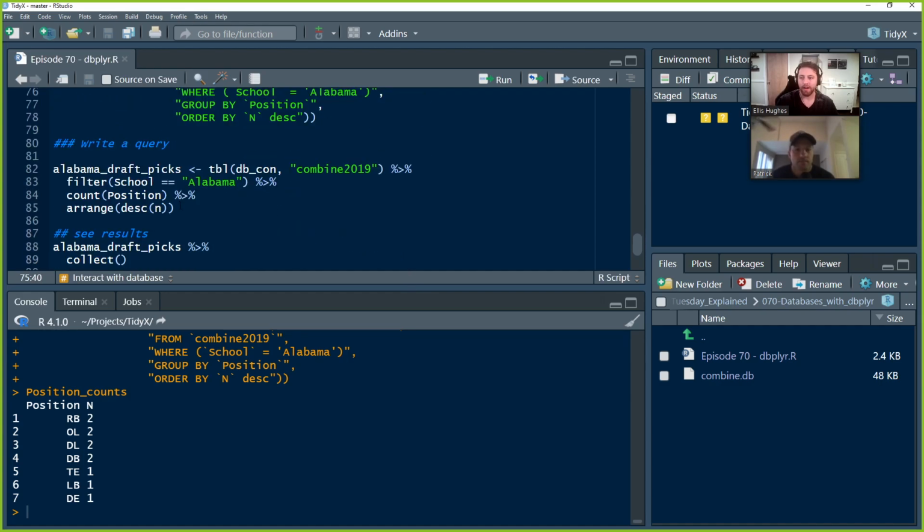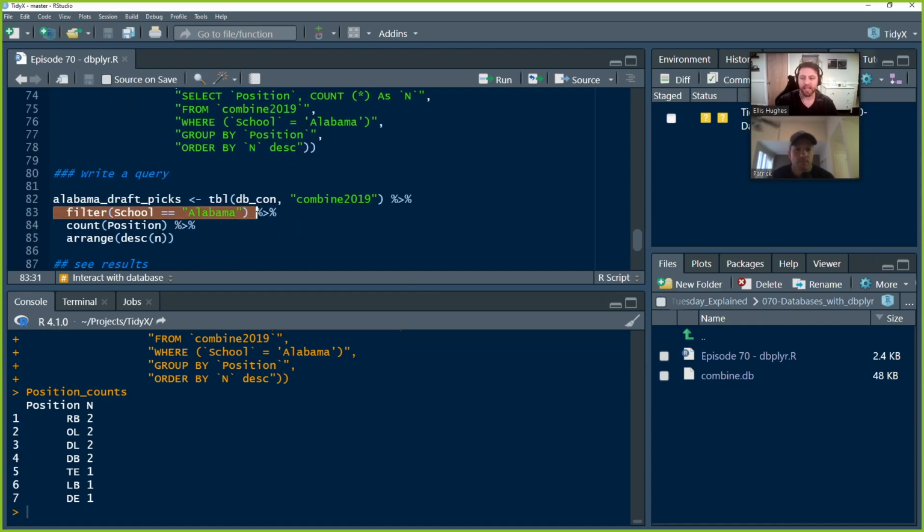Yeah. All right, now I want to keep only the cases, and this now you go into your standard tidyverse syntax that you're super familiar with. Okay, what is the first thing if this was a data frame that you'd want to do? Well, first I want to filter to keep only the records that I actually care about, right? So you filter by school is Alabama, and that's where the where comes from.